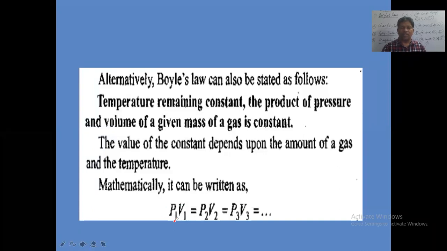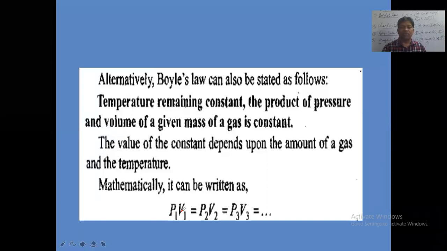At constant temperature T1, the pressure of the gas is taken as P1, and the volume of the gas is taken as V1. If you take the product of P1 and V1, we get some value X, suppose. Then we increase the temperature from T1 to T2. At T2 temperature, what is the pressure taken? P2.